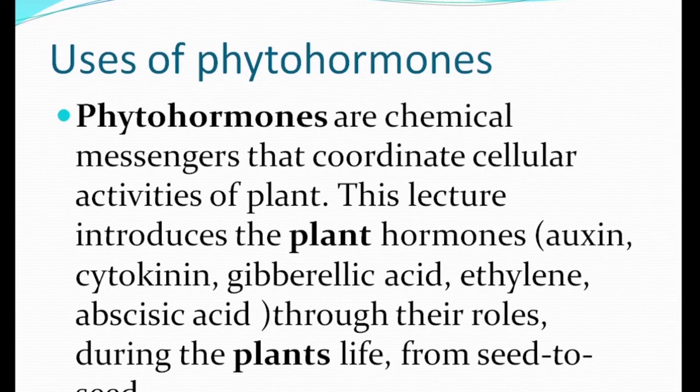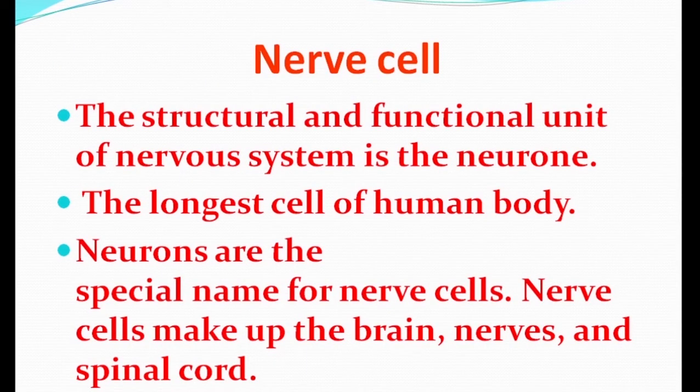Now we will discuss a new thing, that is the nerve cell. Nerve cell is very important because we know that the structural and functional unit of the nervous system is the neuron, the longest cell of the human body. Neurons are the special name for nerve cells. Nerve cells make up the brain, nerves and spinal cord. We know that our brain is built of nerve cells.